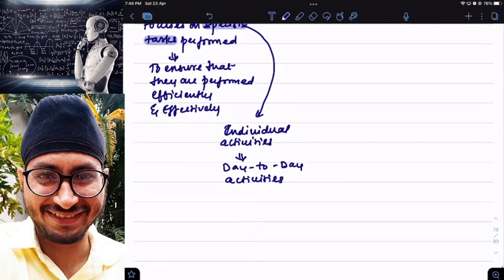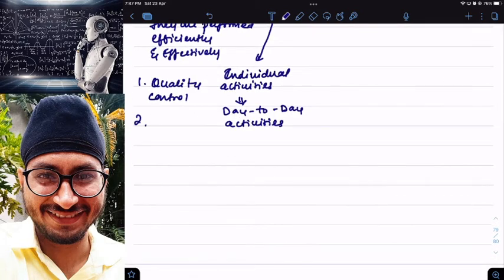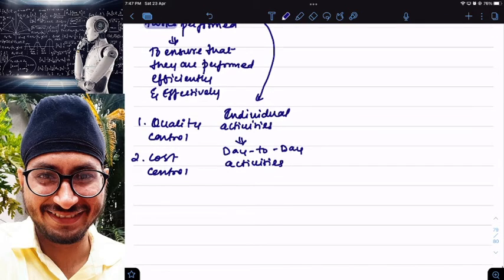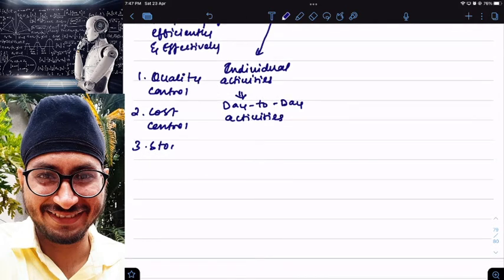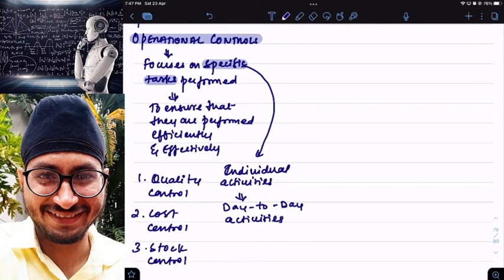Example, let us say quality control. Quality control is one example of operational controls. Then we have cost control. This is one more example of operational control. Then stock control. This is one more example of operational controls. So quality controls are there, cost controls are there, stock controls are there. They are called operational controls.